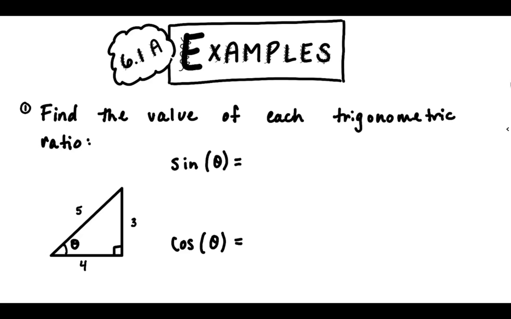In this video we're going to do two examples related to finding the values of trig ratios, so sine, cosine, and tangent for triangles. Before we start, let's write down our helpful mnemonic device that helps us remember how the trig ratios are defined. That's SOHCAHTOA.